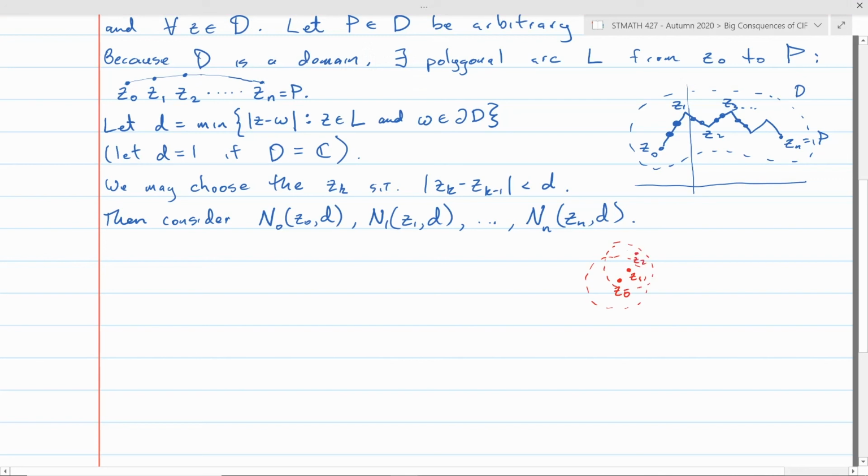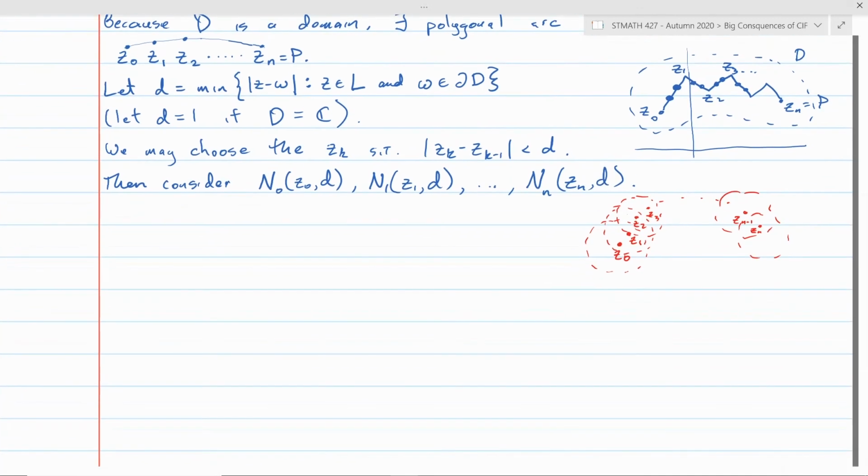If I put a disk around z2, z3 will have to be in that one. This keeps going until you get to the end. Here's z n minus 1, and then zn will have to be inside that disk. So for each adjacent one of those neighborhoods, they contain each other's centers.